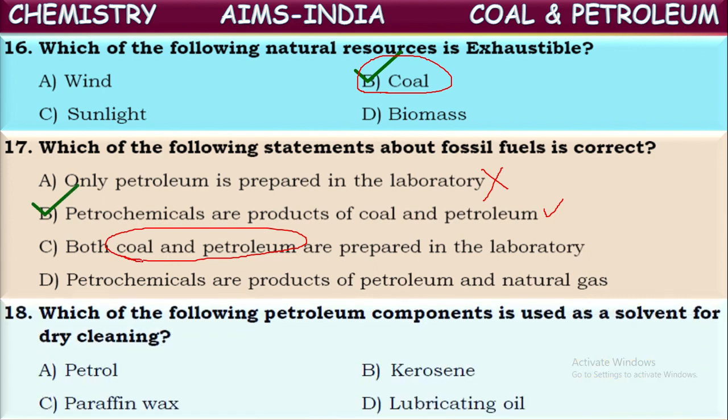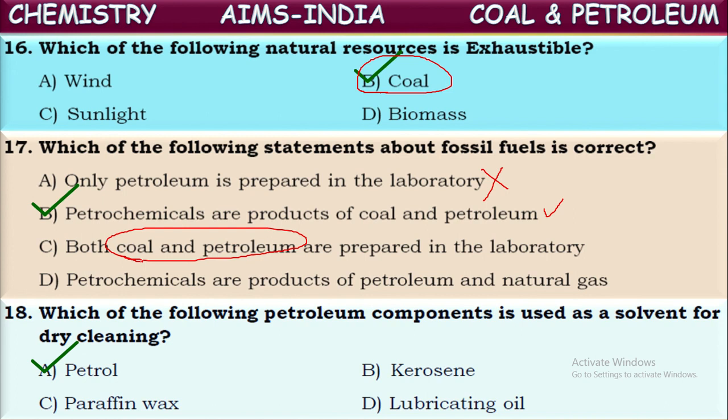Next question. Which of the following petroleum components is used as a solvent for dry cleaning? Yes, in dry cleaning, generally they use petrol instead of water. In some cleaning processes of clothes, they use petrol as a solvent. So in dry cleaning, they use petrol for removing stains on the clothes instead of water.